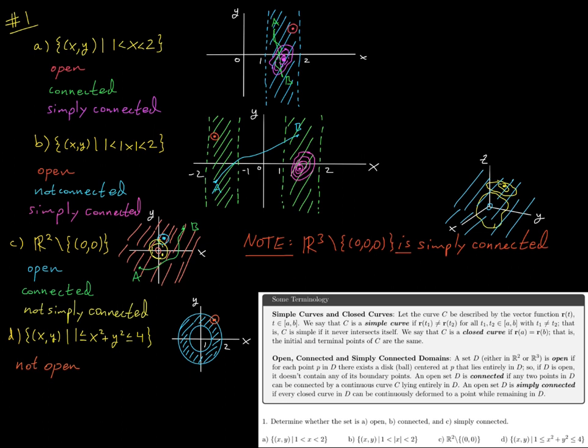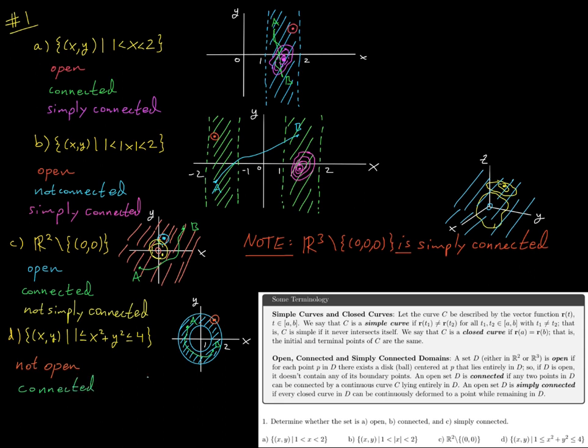Is it connected? So if I draw, say, this point A here, this point B here, is it possible to find a path from A to B within my region? And the answer there is yes, it is. I could just take, say, this path. And that's always going to be possible for any two points in that region. So this is connected.